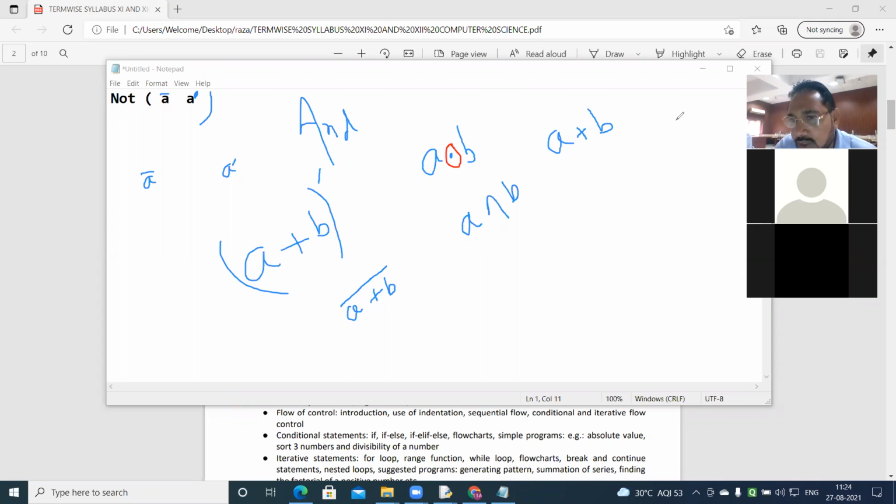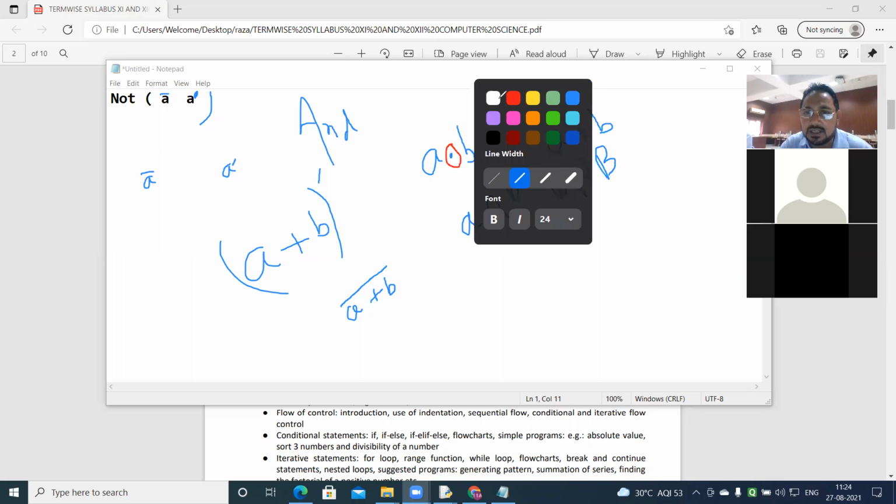Plus sign will be used for or. Clear? Or you can use the union sign. I wrote B in capital, you can take small or capital, no problem. So this is the or operator.